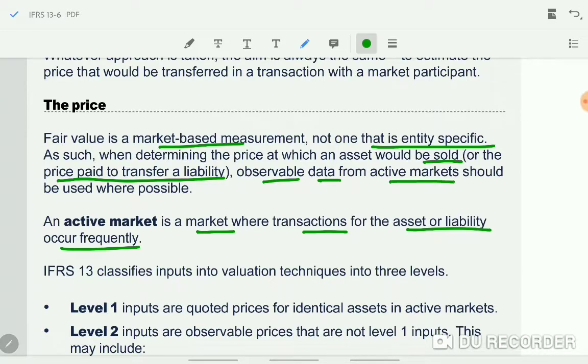observable data from an active market should be used where possible. Observable data is the most reliable information. The information we get from an active market is the most reliable. That is observable input or observable data. Okay, so all these are about fair value.